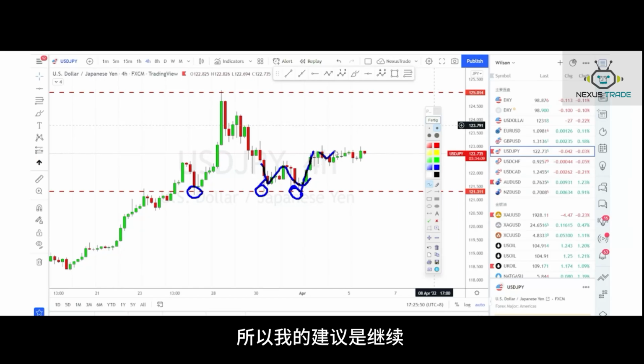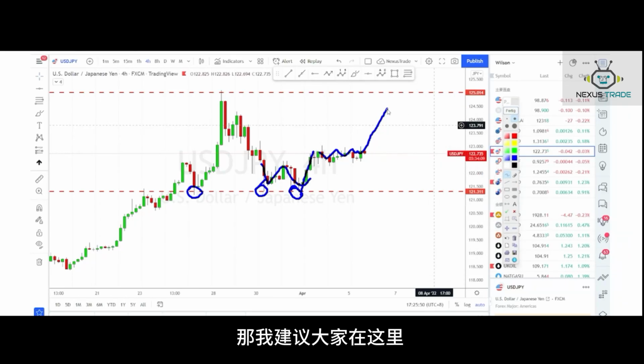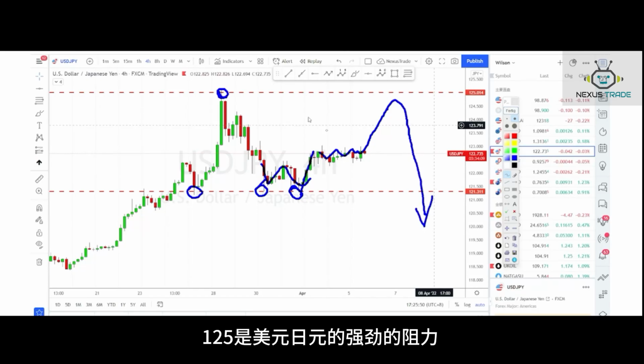So my suggestion is to continue to look for a short rally over here. If the price can break through 125, then I suggest you short sell USD JPY, as 125 will be the strong resistance of USD JPY.